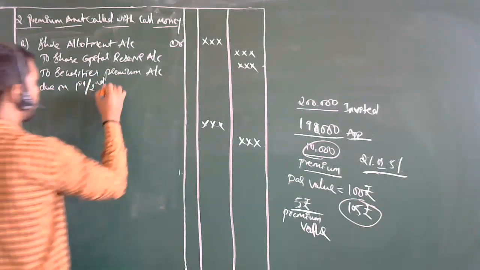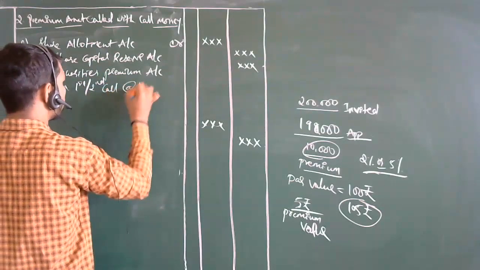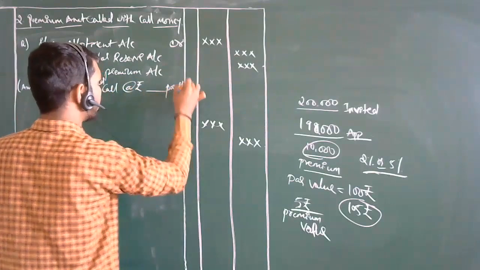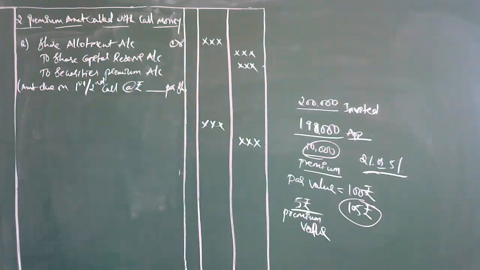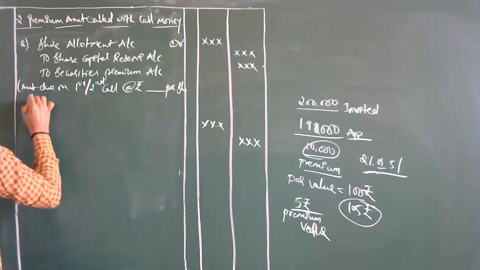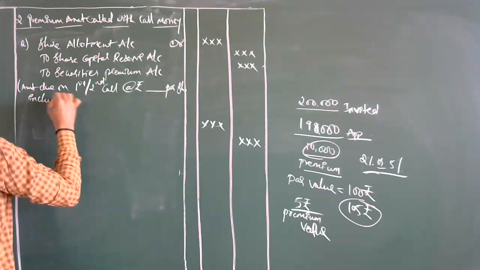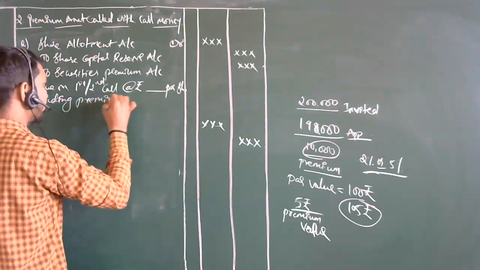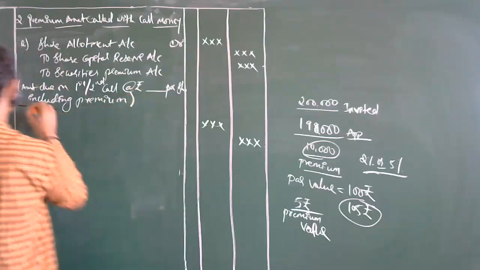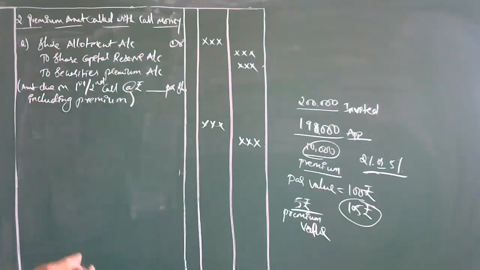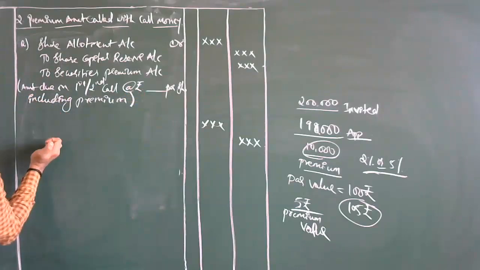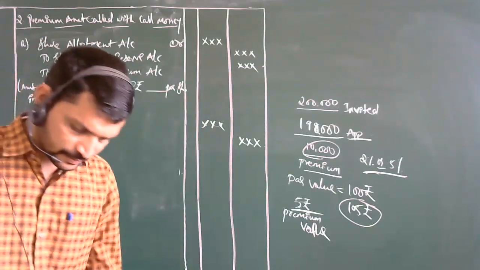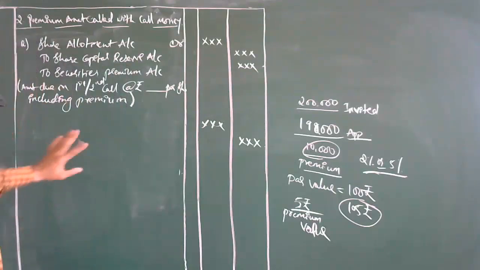First or second call at rupees so much per share, including premium. That is the first part to be known over here. Now, what is this? This got one entry cleared, right?